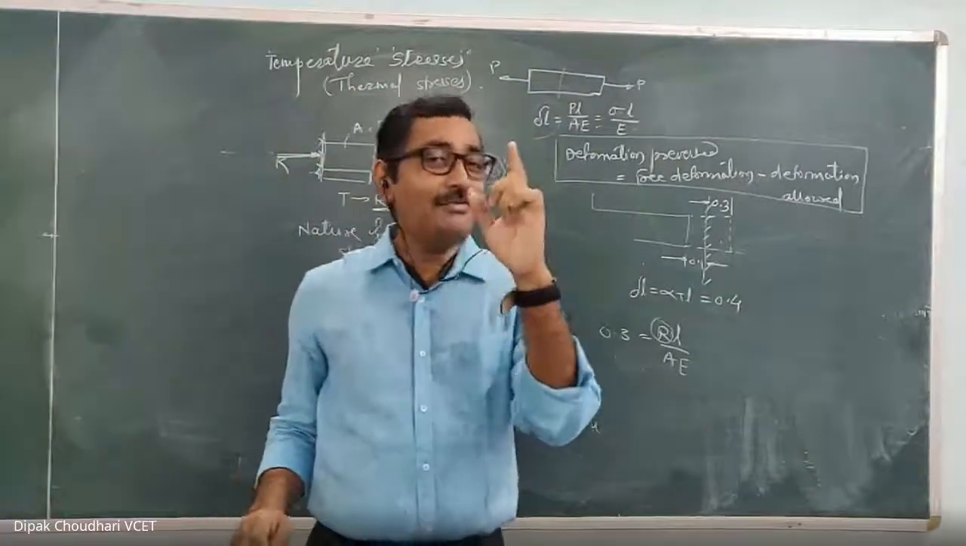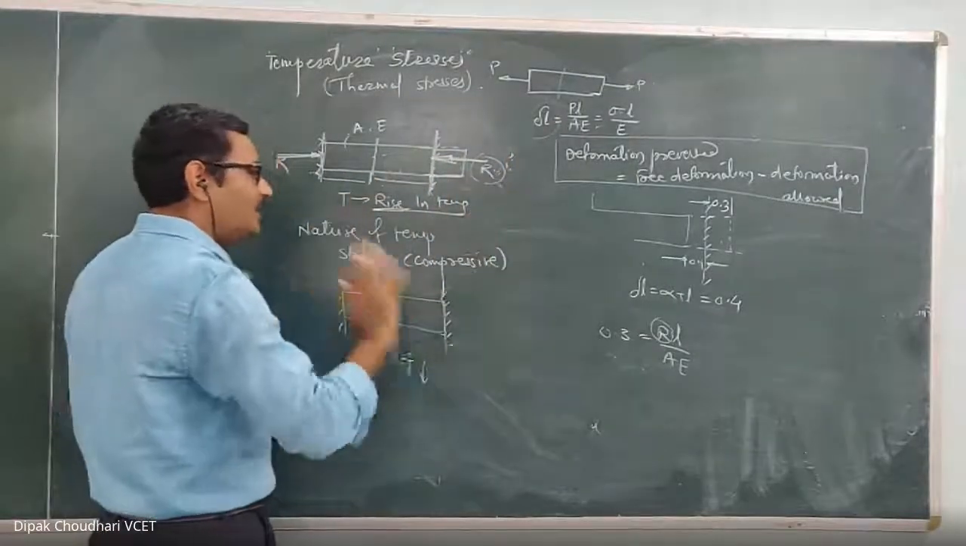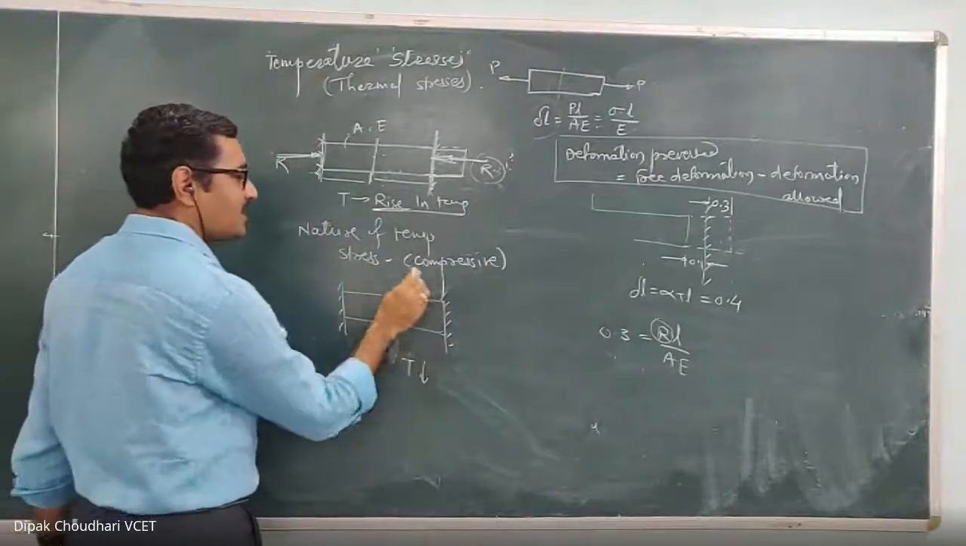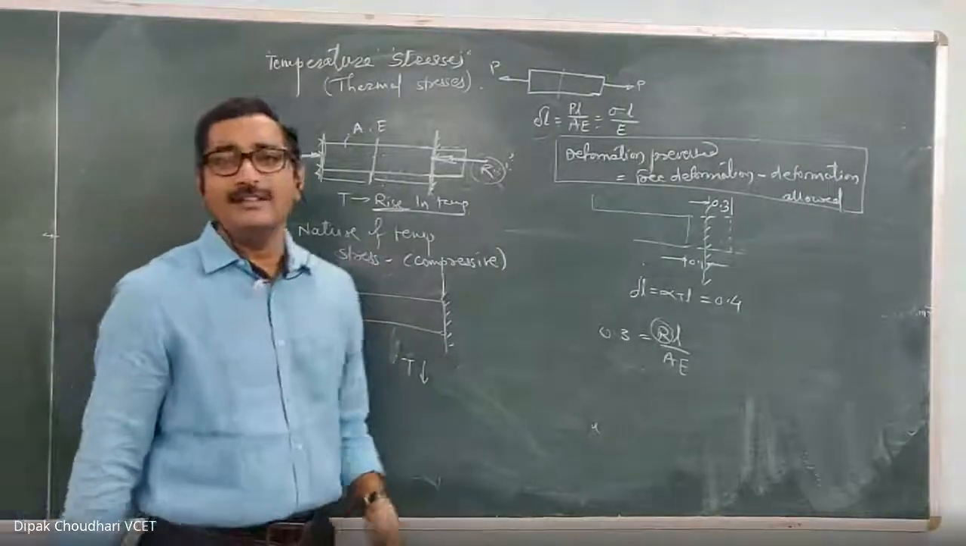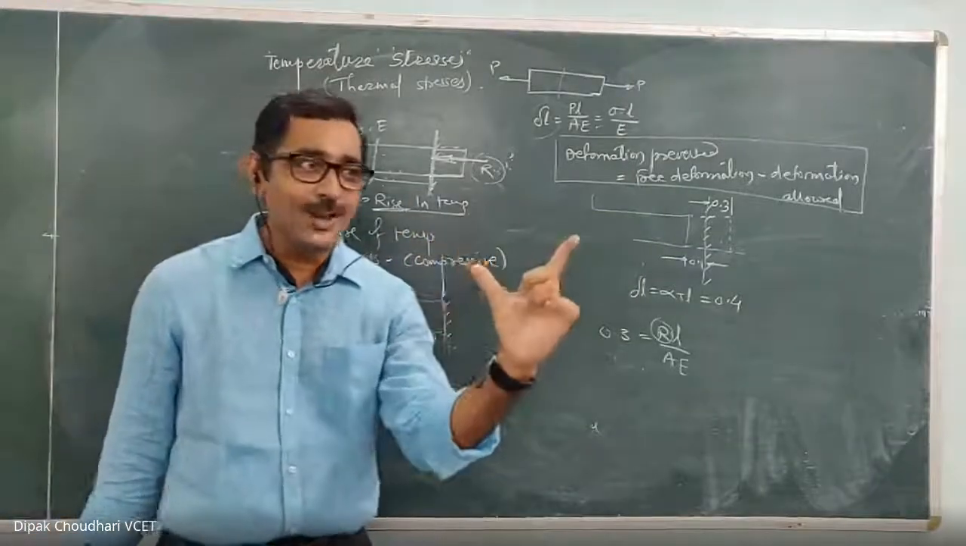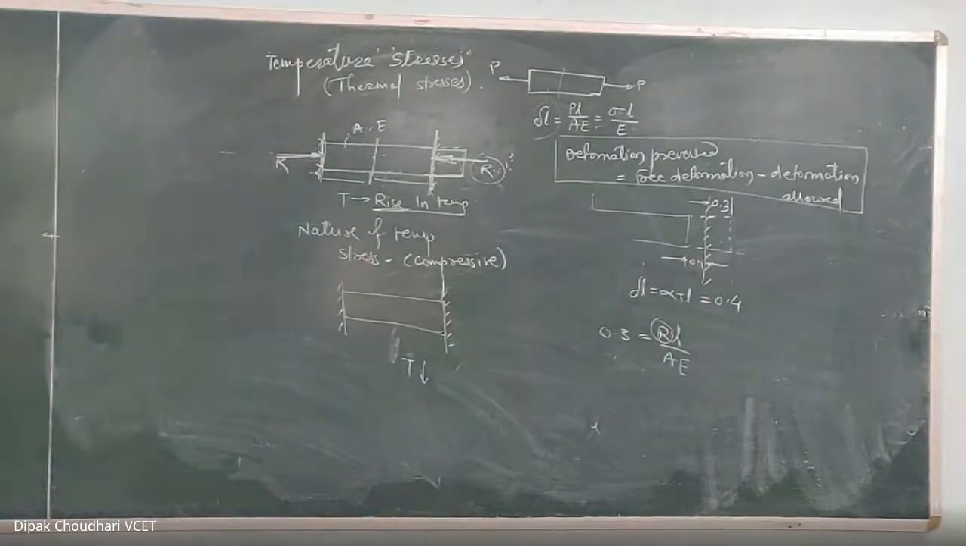Just answer: when there is a fall in temperature, let's imagine it is free to elongate or free to deform. What will happen to the length of the rod, whether it will increase or decrease? Whether there will be elongation or contraction when there is a fall in temperature? Answer. Contraction. Okay.